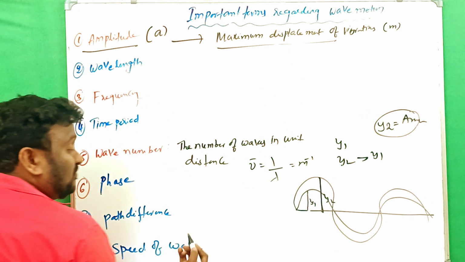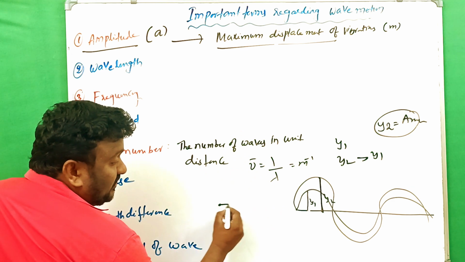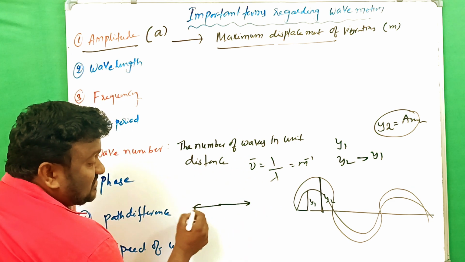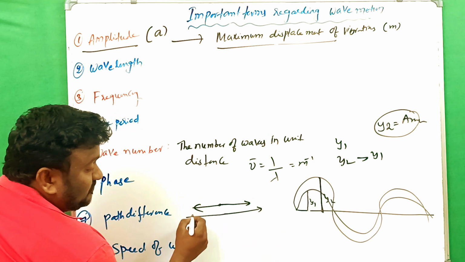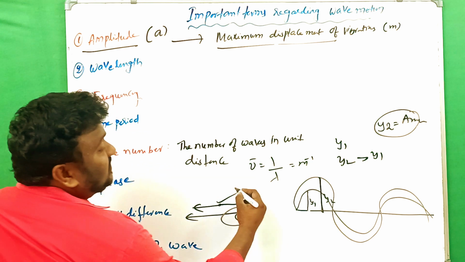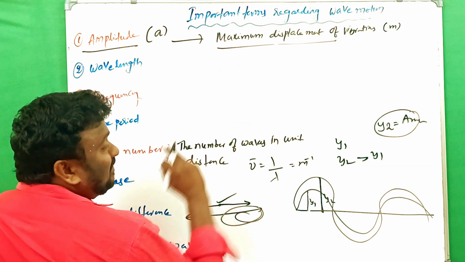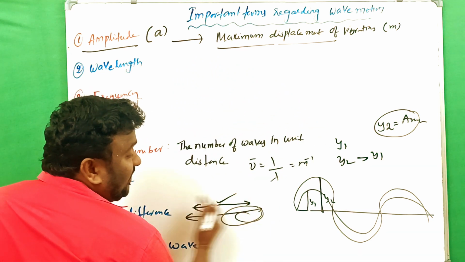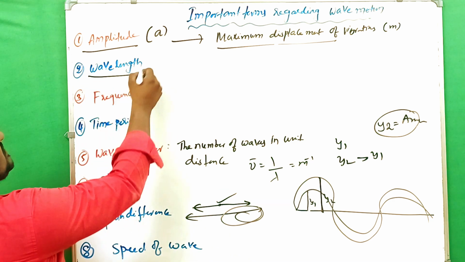For example, in the case of a longitudinal wave, if it is at the mean position and it is vibrating like this, the first time like this, and the second time the particle goes to a distance like this. Now the second time it should be here, the displacement is more, and that maximum displacement is nothing but its amplitude. It is in the horizontal direction for a longitudinal wave and in the vertical direction for a transverse wave. Clear?